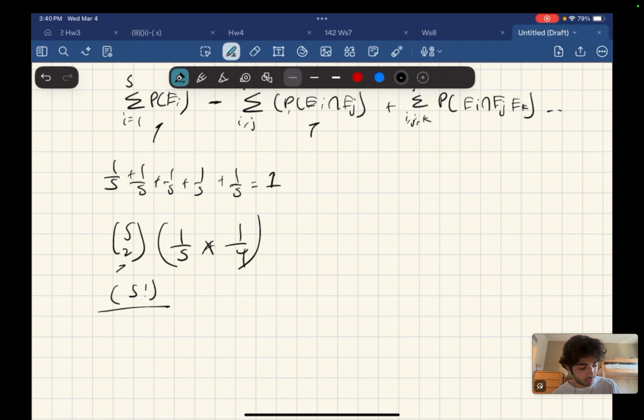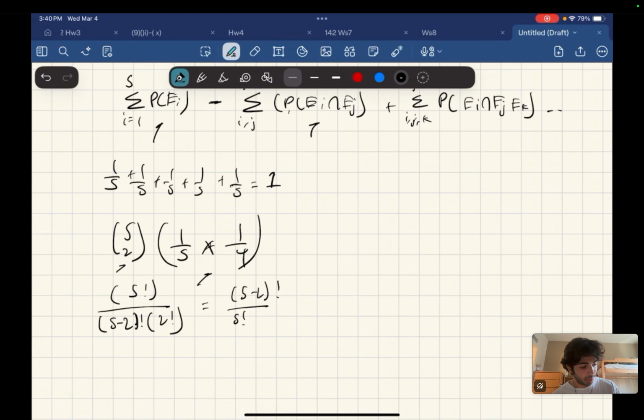Now if you simplify this a little bit, the formula for choose is 5 factorial over 5 minus 2 factorial times 2 factorial, right? And this becomes 5 factorial under 5 minus 2 whole thing factorial.